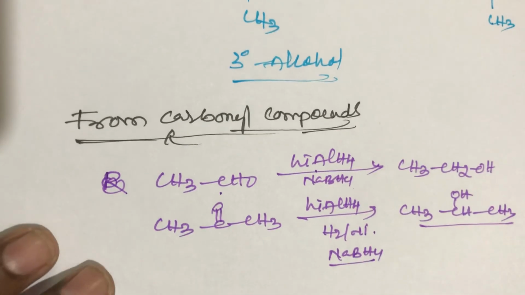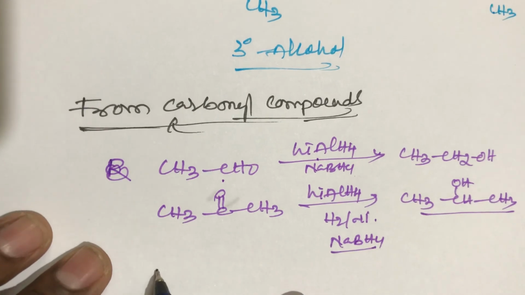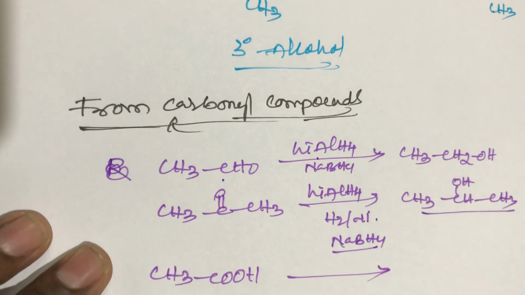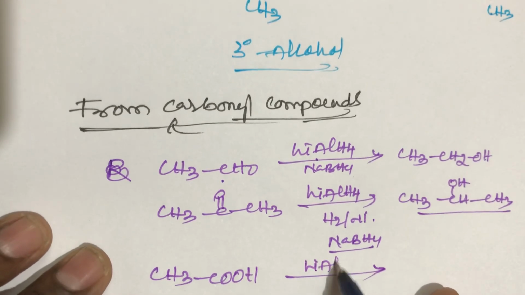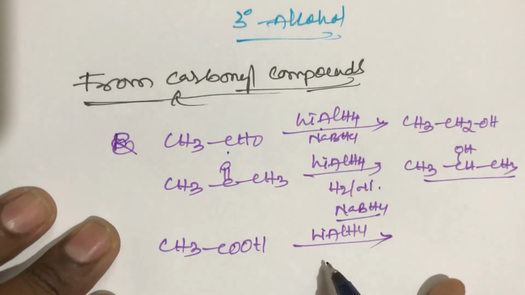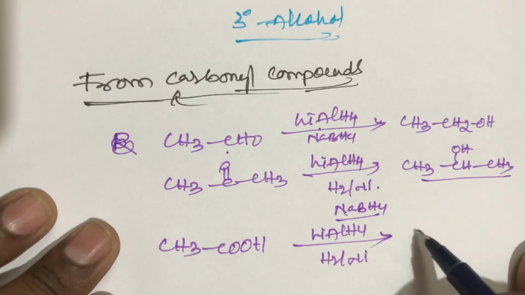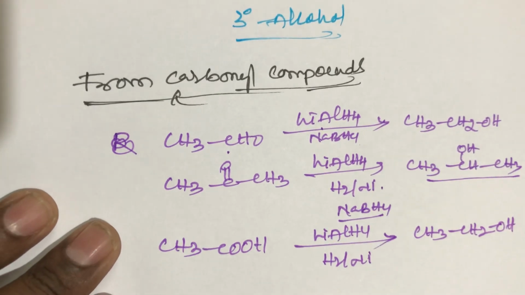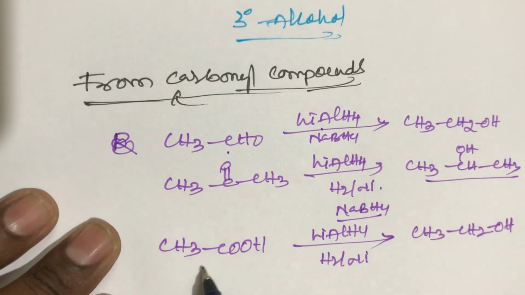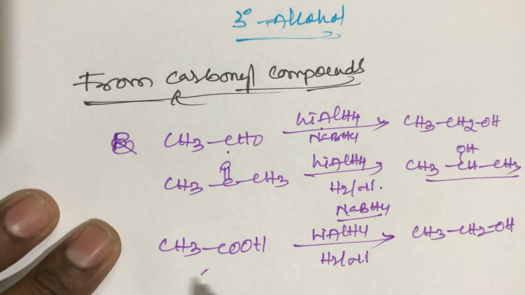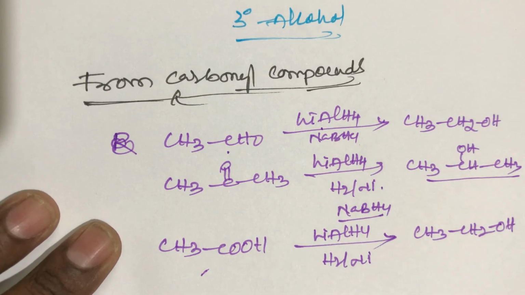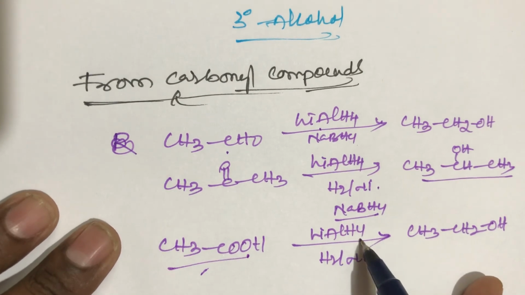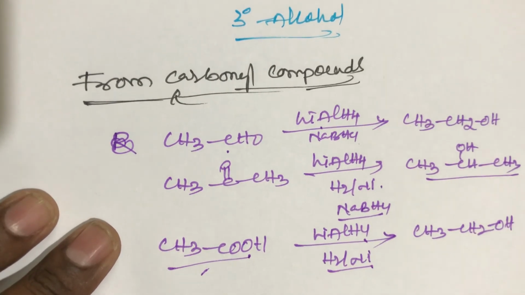Now from carboxylic acid also, student. Take the example CH3COOH, acetic acid. Reduction with lithium aluminum hydride or H2 by nickel also gives alcohol, ethyl alcohol, a primary alcohol.